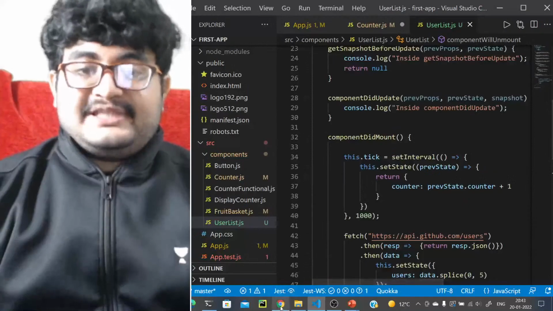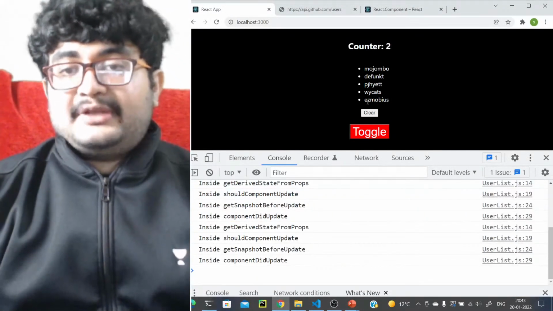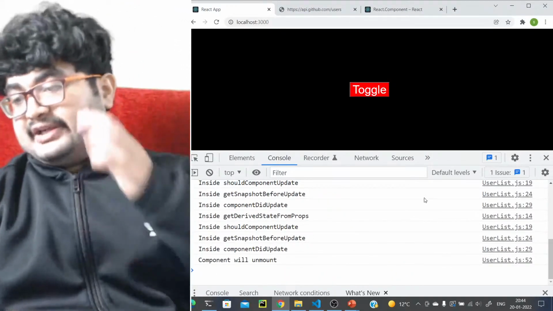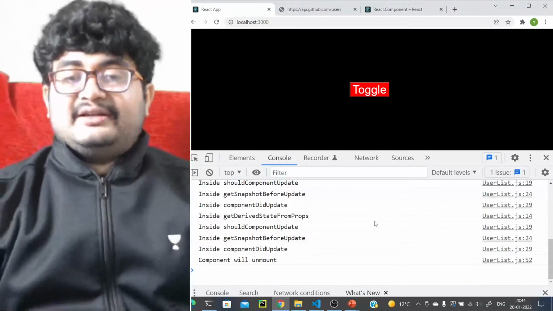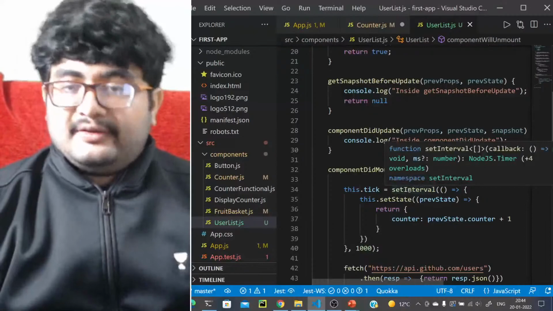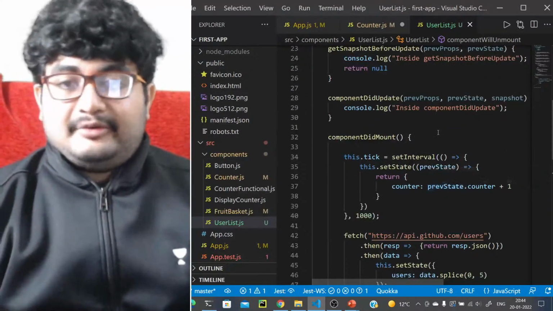Now if you see the same code, let's run it. We have counter 1, counter 2. If I just do toggle, it is no longer giving us the error, right? So we should close all the subscriptions that we have in component will unmount.